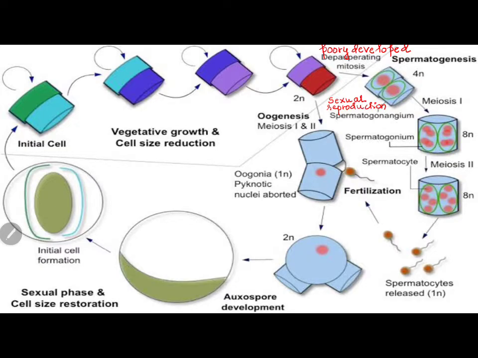Okay, diatoms are monoecious. Monoecious means we will have both sexes in one organism. So it is both male and female in one organism, that is bisexual. So what will the diatom do? It undergoes meiosis once to produce an oogonia. Oogonia means egg. All of us know an egg is a female gamete which participates in fertilization.